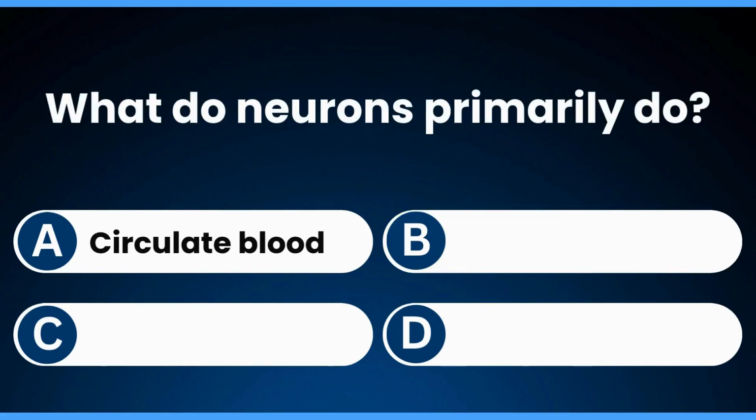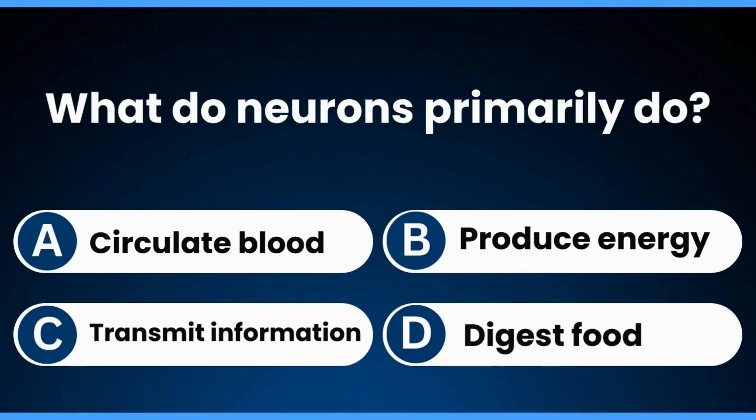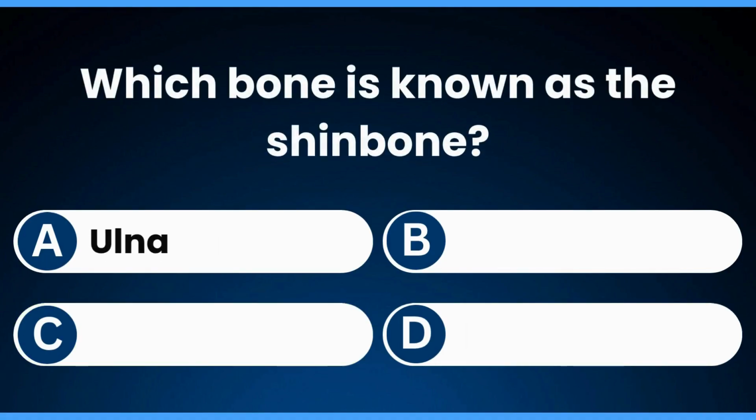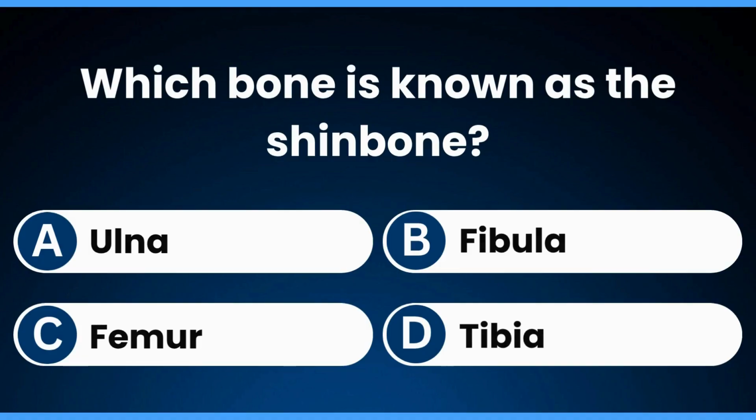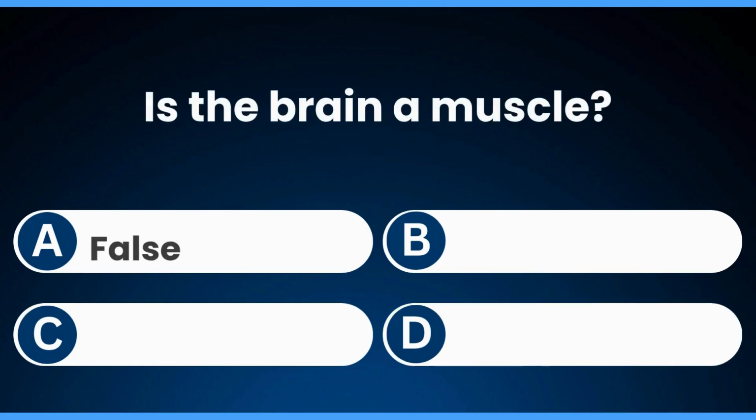What do neurons primarily do? Transmit information. Which bone is known as the shin bone? Tibia. Is the brain a muscle?